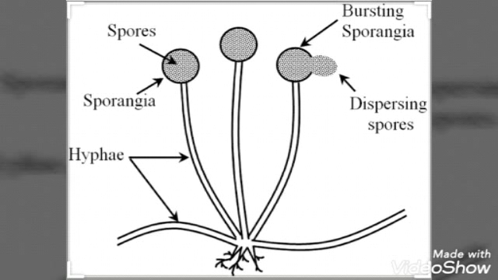The rising part is called the hyphae, which is a non-reproductive part, and the top part, which is a reproductive part, is called sporangia. The sporangia contains spores. Spores have the ability to grow into new Rhizopus. When the Rhizopus matures, the sporangia releases the spores into the air, and when spores find a moist surface, they will grow into a new Rhizopus. That is how reproduction happens.